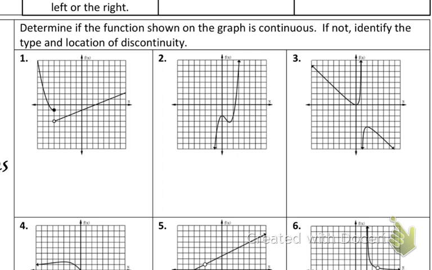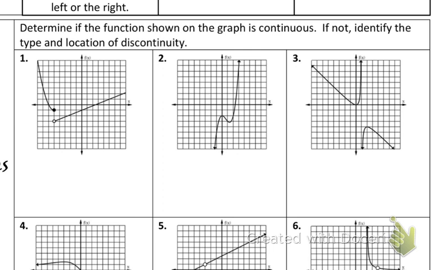If I put my pencil on, even if I start here, I have to pick it up, put it back down, and I have to go. So it's not continuous. It is discontinuous. Discontinuous? No, that's not a word. It's not, it's discontinuous. I can say words sometimes. All right, so since we know it's not continuous, we should put what type it is.